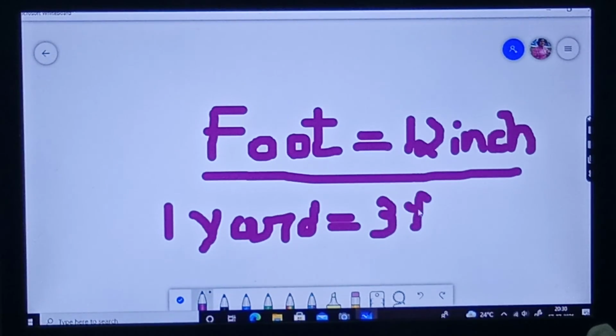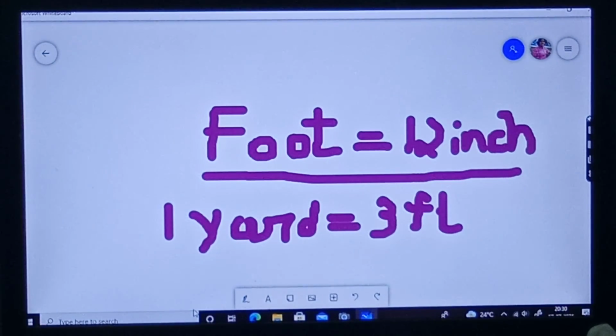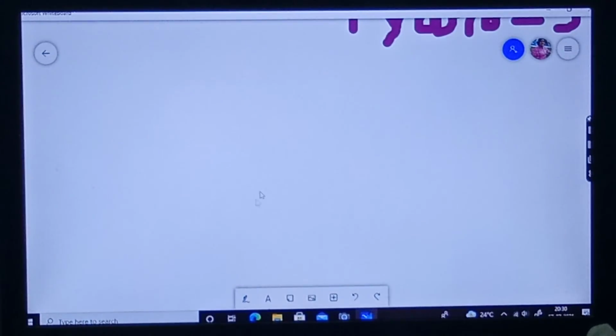I'll write FT. So now you can say, 1 yard is equal to how many inches? 12 into 3, how much? 36 inches. Okay, 36 inches. Now this is the relationship you have to understand. These are some of the bigger units than the SI unit meter. Okay. Now let us go.